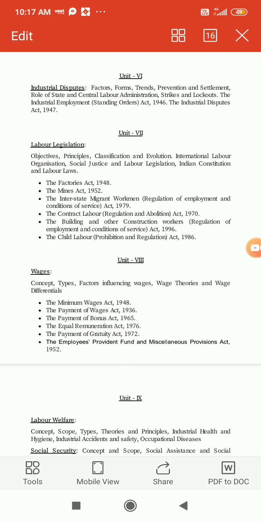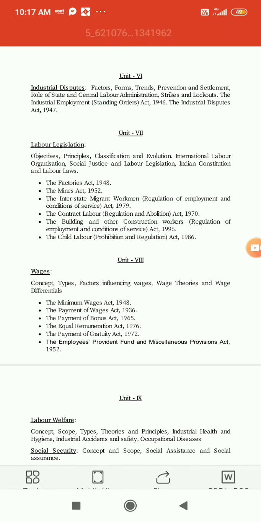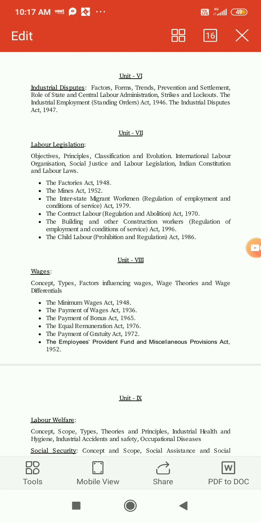The industrial employment standing order is also very important. So you need to remember or focus on unit 6, unit 7, and unit 8. This part is very important.